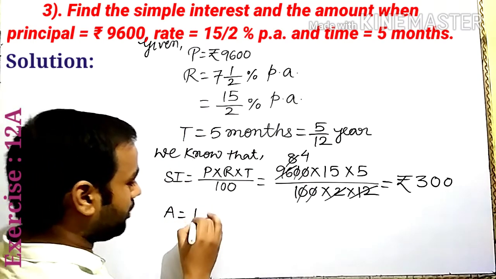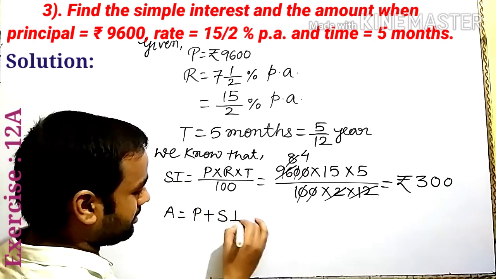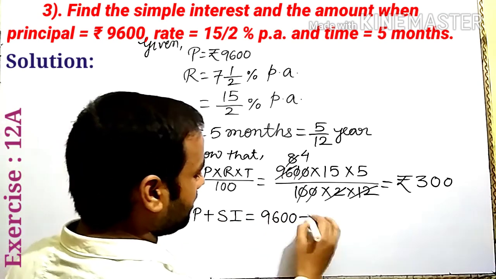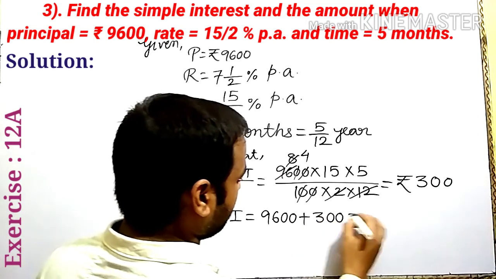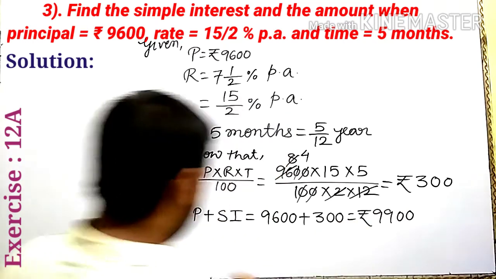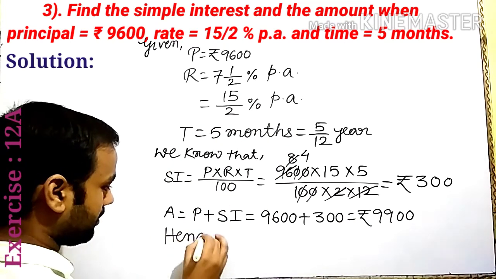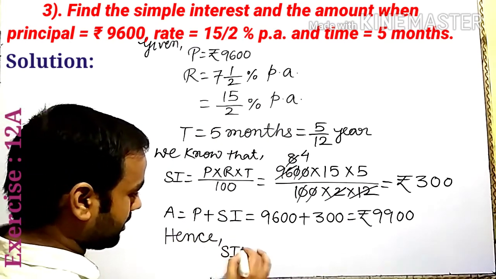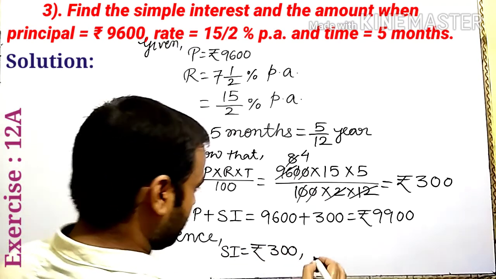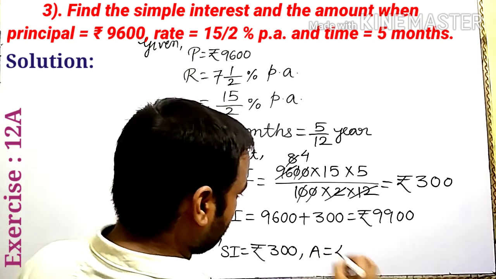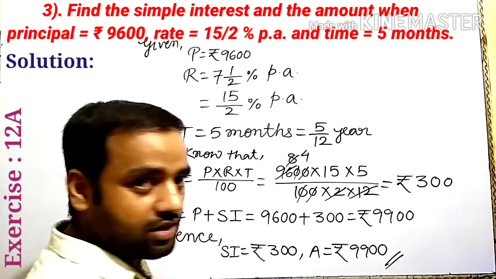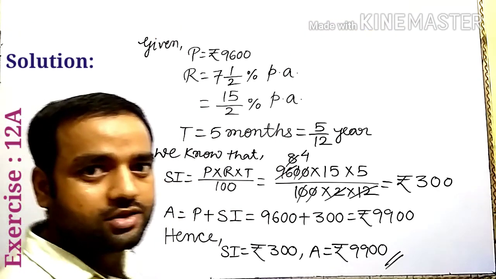Amount is equal to, we know, principal plus SI. Here principal 9600 plus 300, we get 9900. Hence simple interest 300, amount 9900. Is it clear? Now let us discuss question number 4.